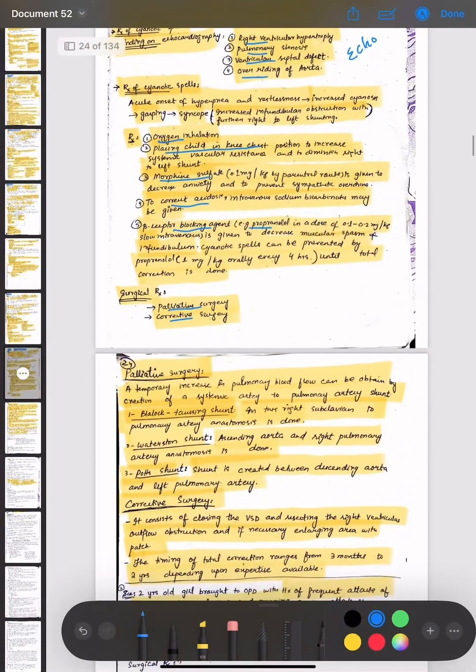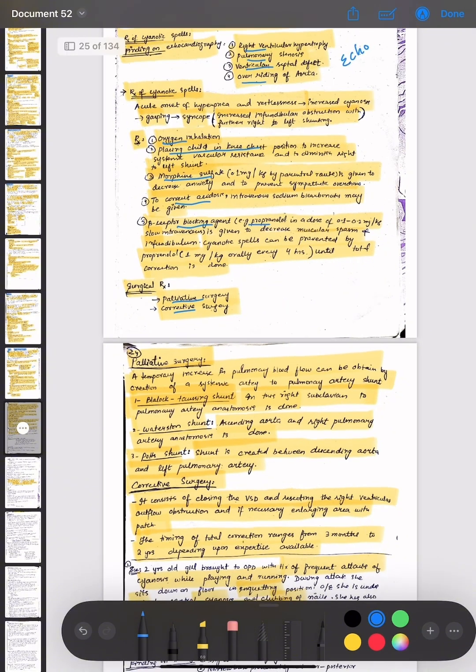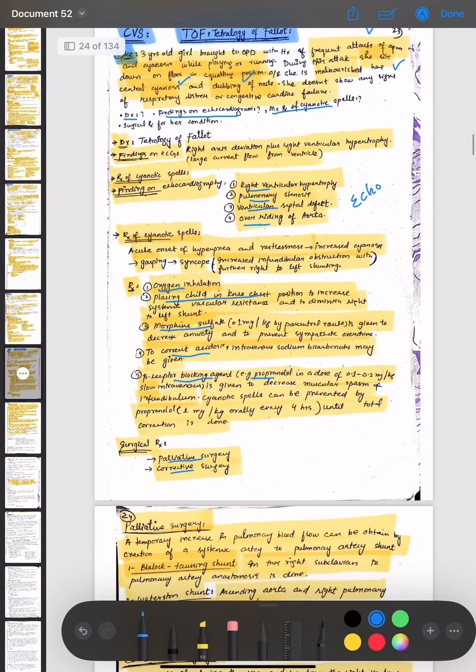This is palliative surgery, which contains the Blalock-Taussig shunt, Waterston shunt and Potts shunt, and this is the corrective surgery. Okay, these are the surgical treatments for her condition.